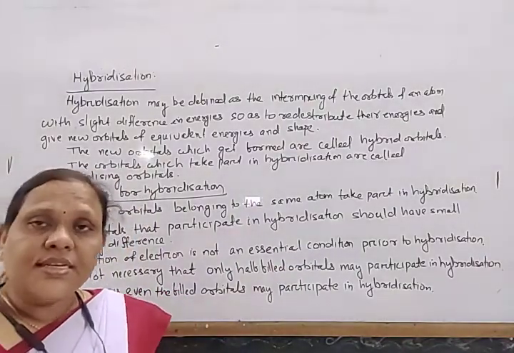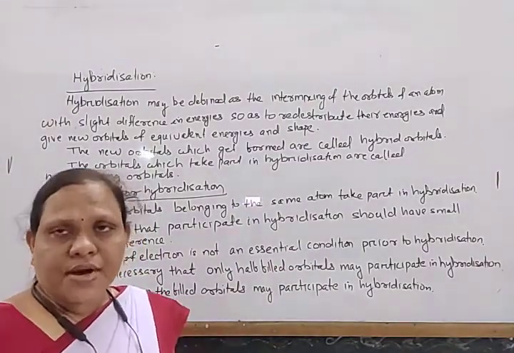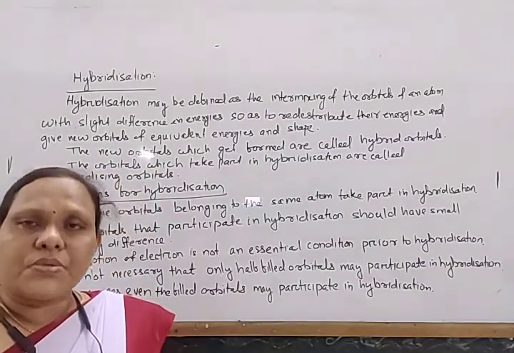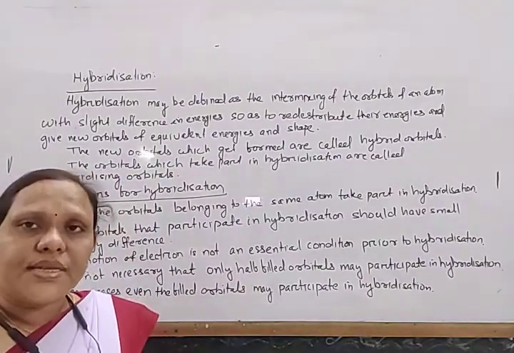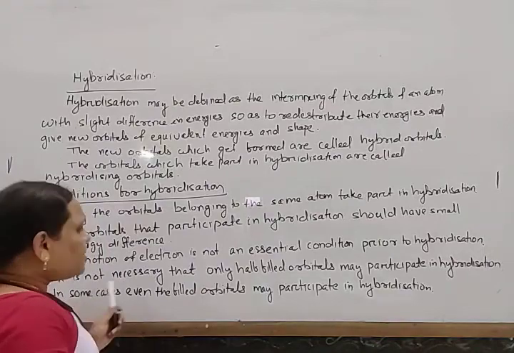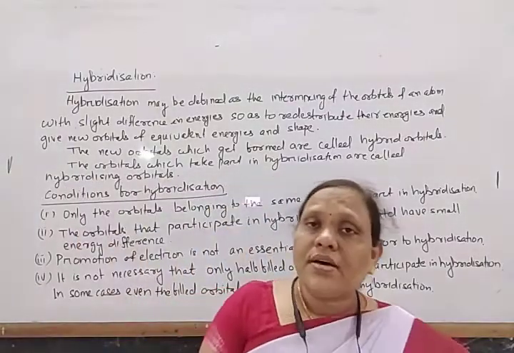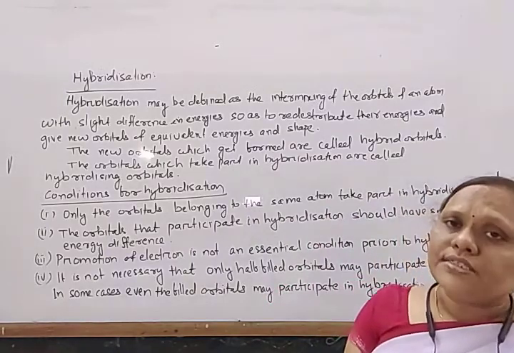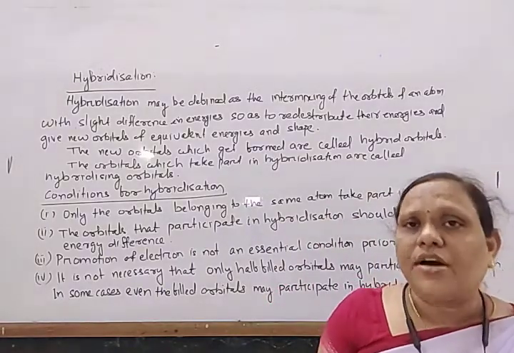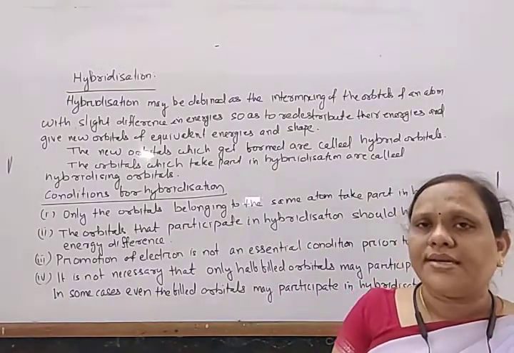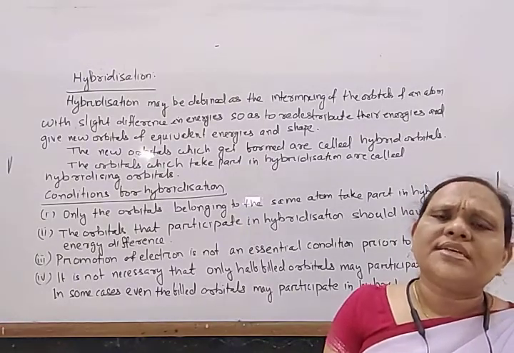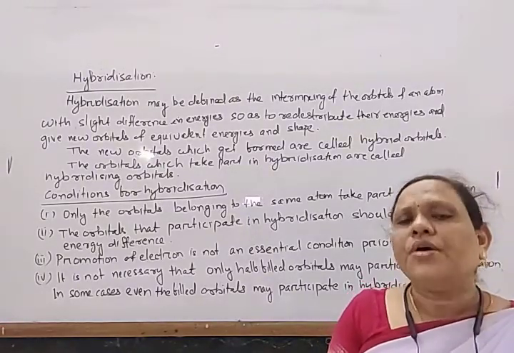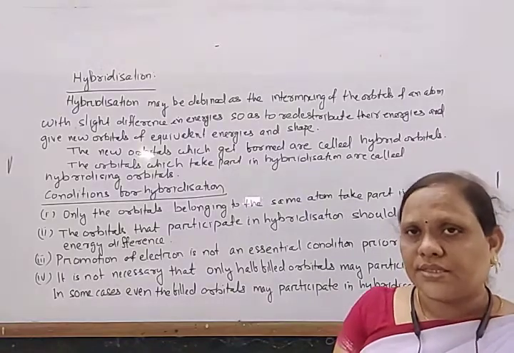It is not always necessary that electron promotion is required. In some cases, hybridization takes place without promotion of an electron. And it is not necessary that only half-filled orbitals take part in hybridization. In some cases, fully filled orbitals also take part, and in some cases, empty orbitals also take part.